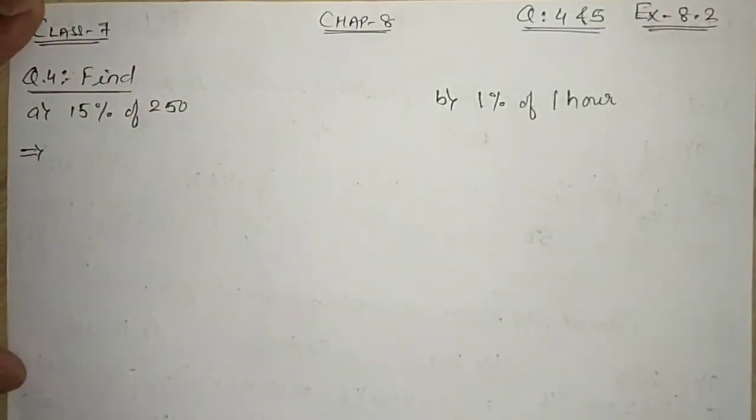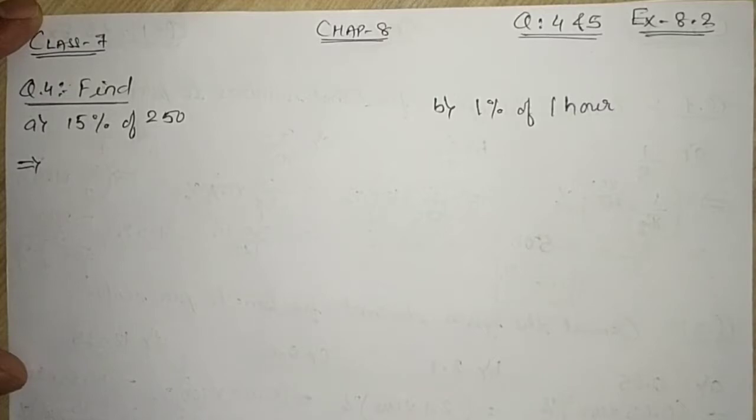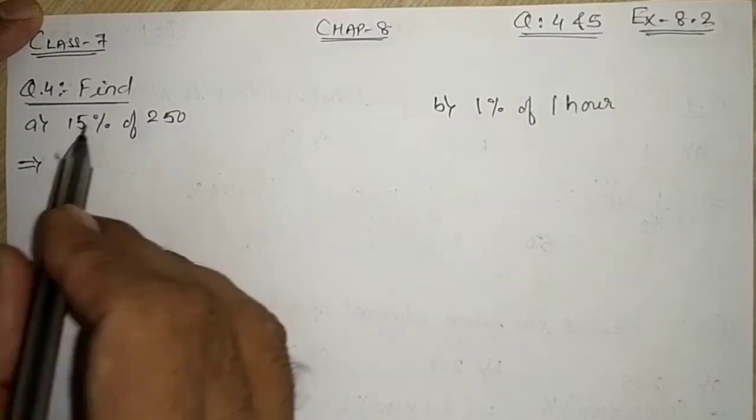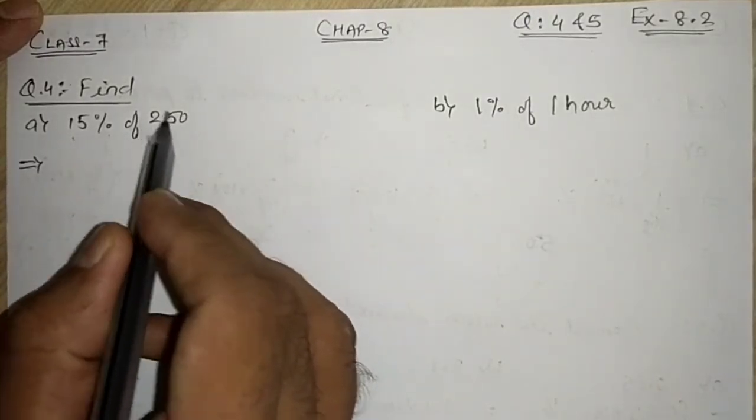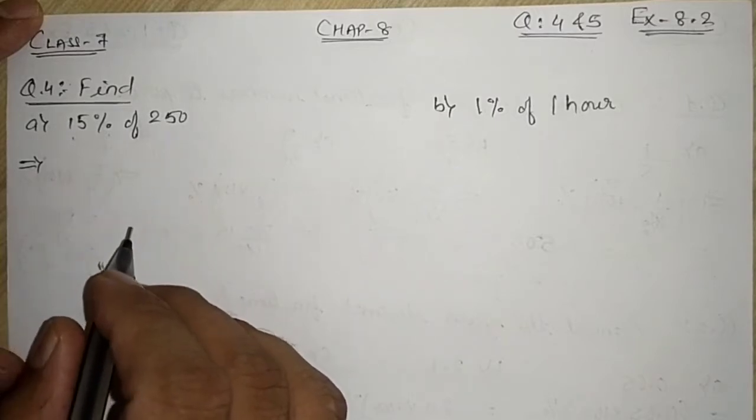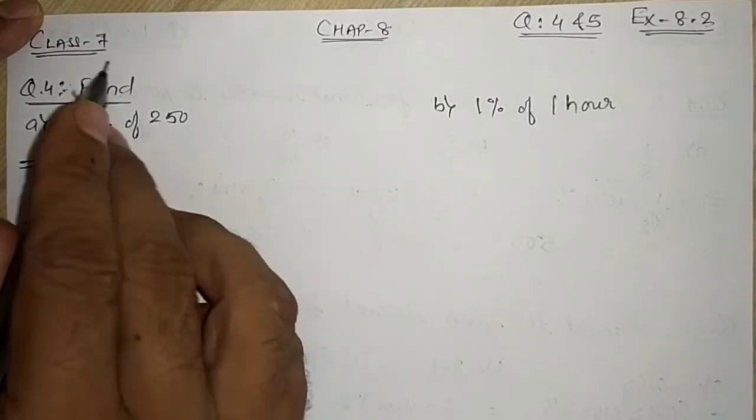Good morning, students. Today we are going to solve question number 4 and 5 of exercise 8.2. Question number 4 has 4 parts. It says find 15% of 250. First part says 15% of 250 we are supposed to find.